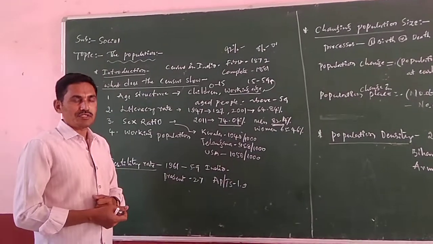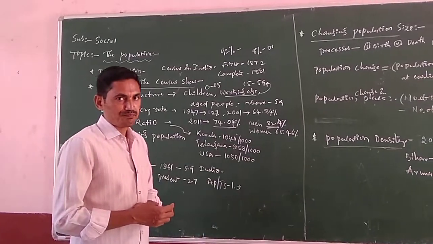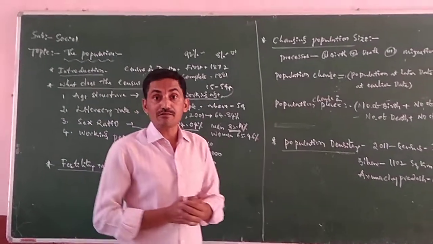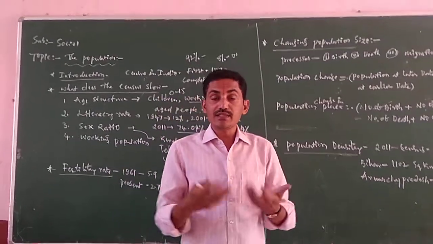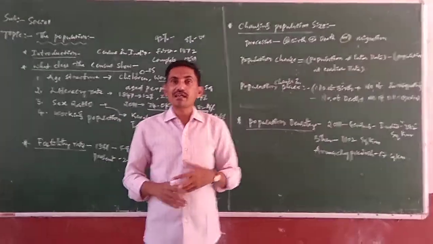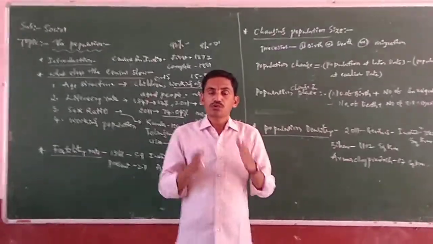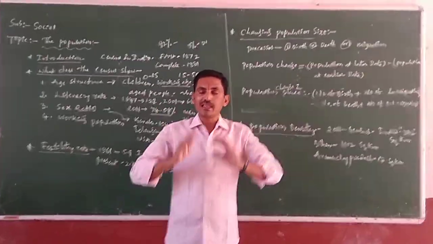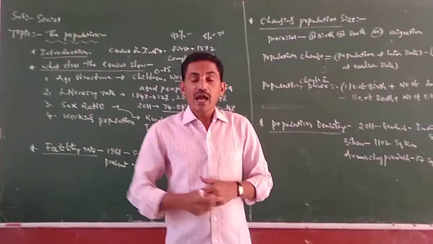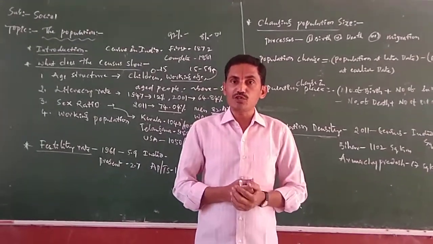So, after the independence, our population rapidly increased. What is the reason for that? Because after that, the state and central government launched some programs to protect people's health care, meaning revolutions in medicines and developing vaccination.